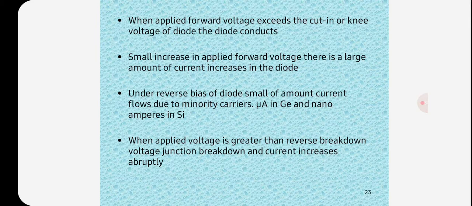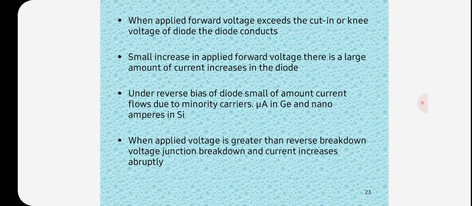It is used in clipping circuits as wave shaping circuits in computers, radios, radars, etc. Diodes are used in voltage multipliers. Diodes are used as a switch in digital logic circuits used in computers, and in demodulation circuits.